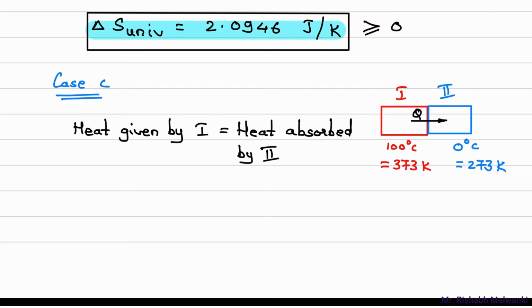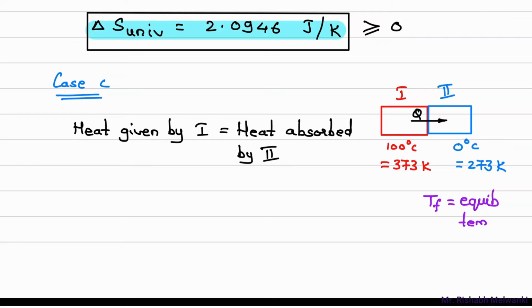Okay, so what is the heat given by the first copper block? Suppose the equilibrium temperature is T final. Okay, T final is the equilibrium temperature.